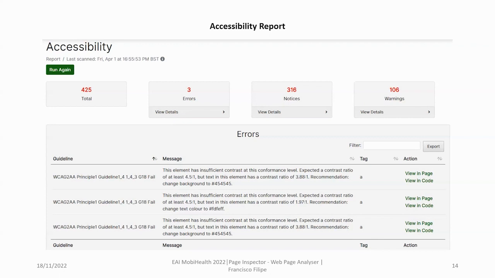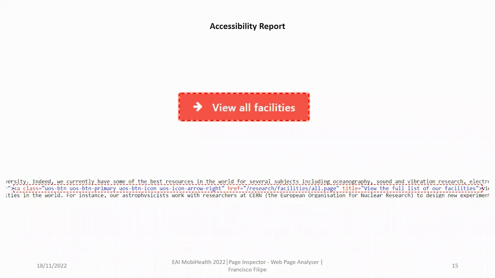On the table, we can see exactly what guideline and the message associated with the error. Once more, here we have the errors on the context of the page and on the context of the source code.